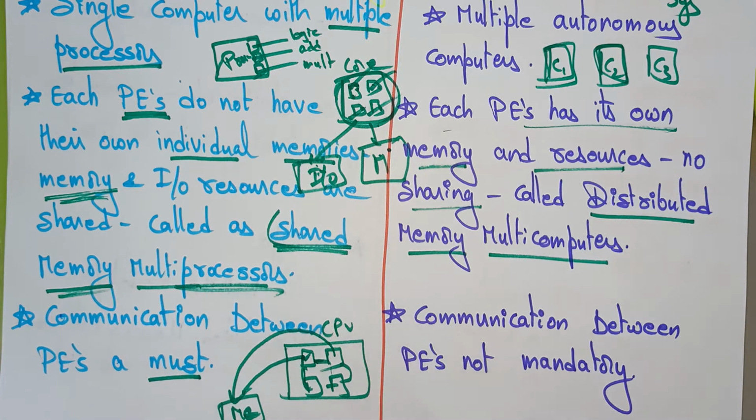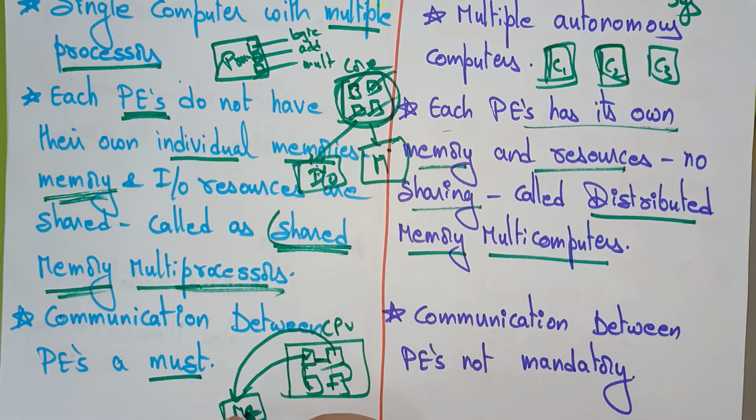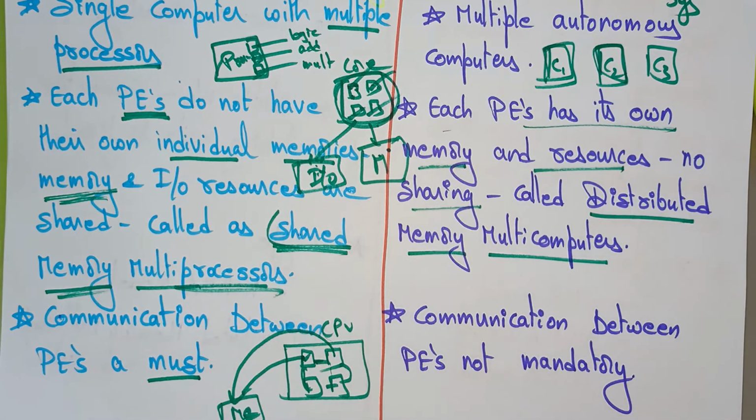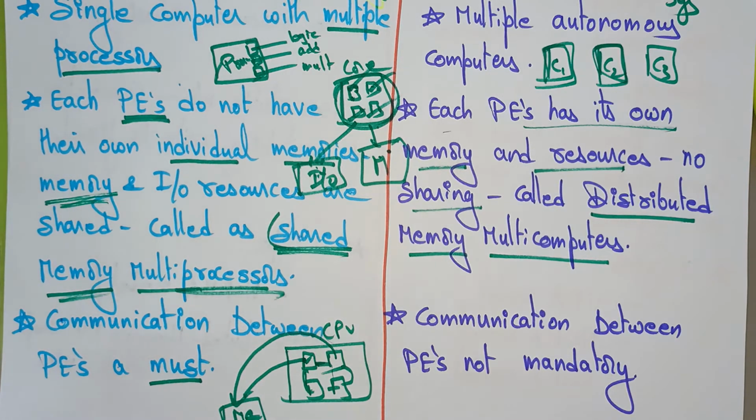Like that a communication should be established, otherwise conflicts will arise and you will get different values. Suppose one is updating a value and another wants to access the old value, there would be conflicts. That's why in a multiprocessor system, communication between the processing elements is a must.